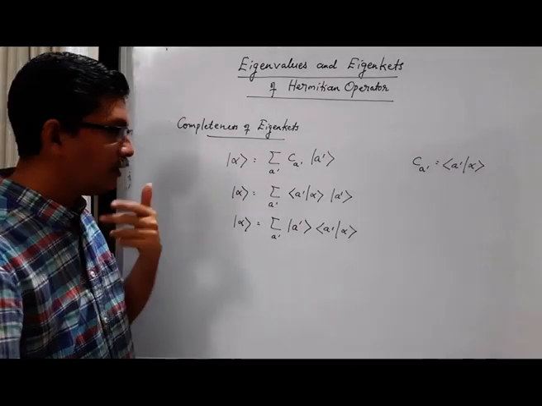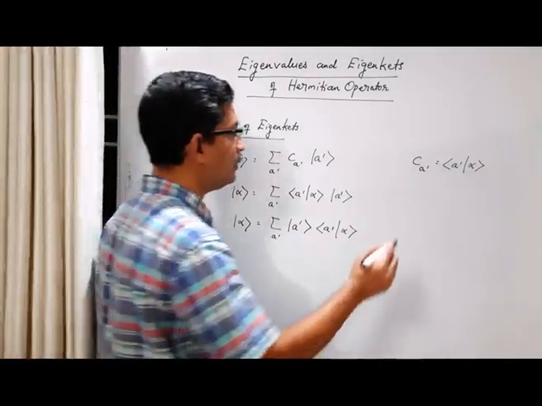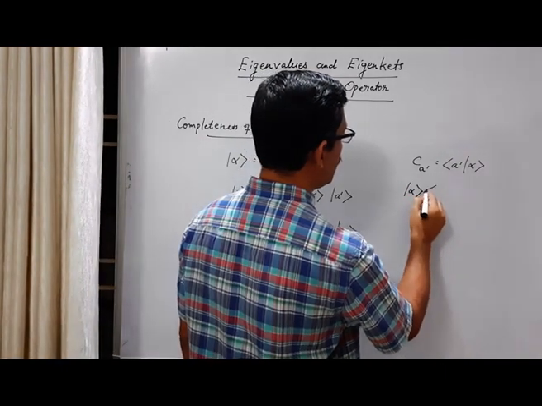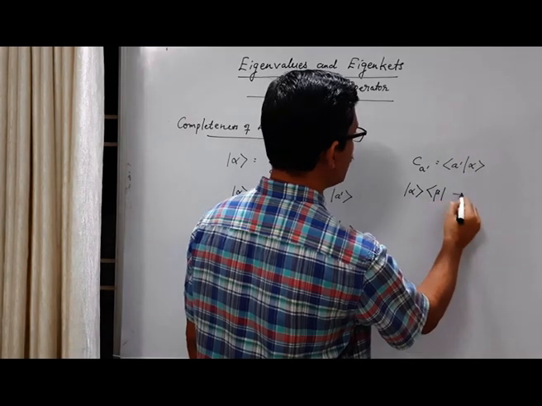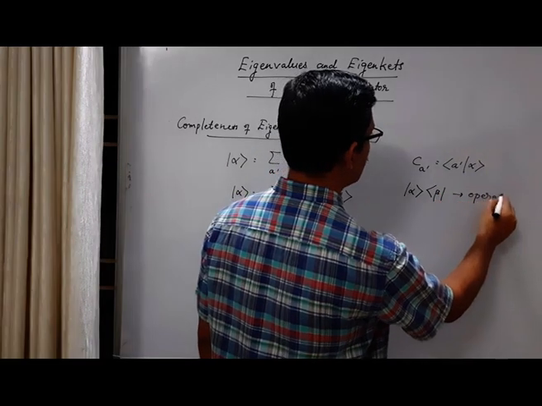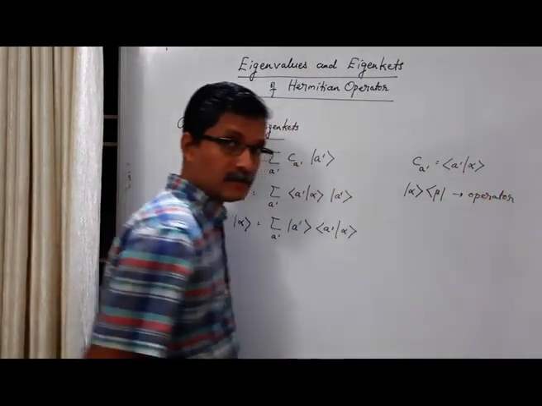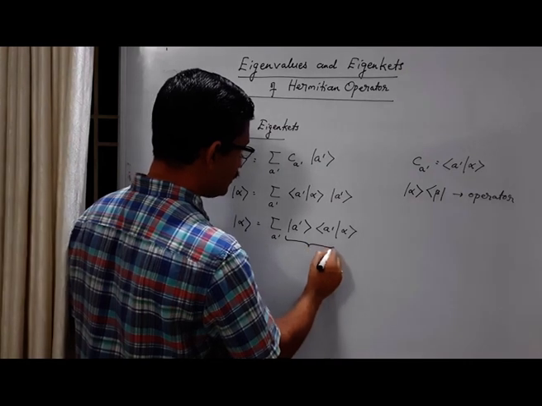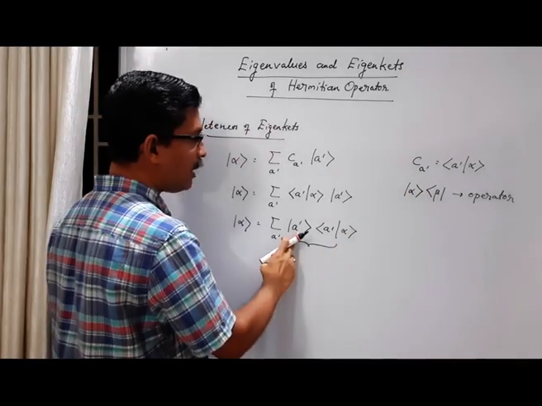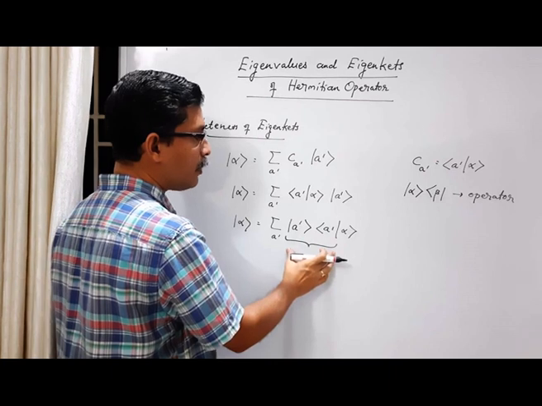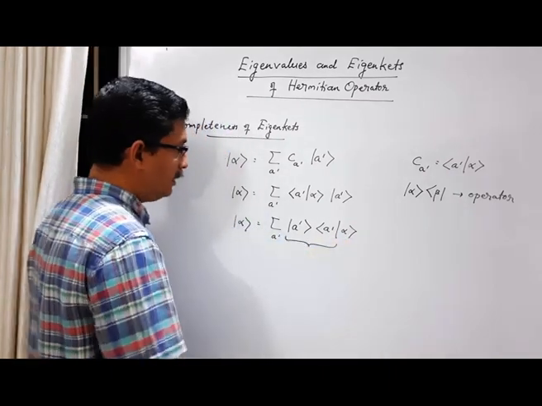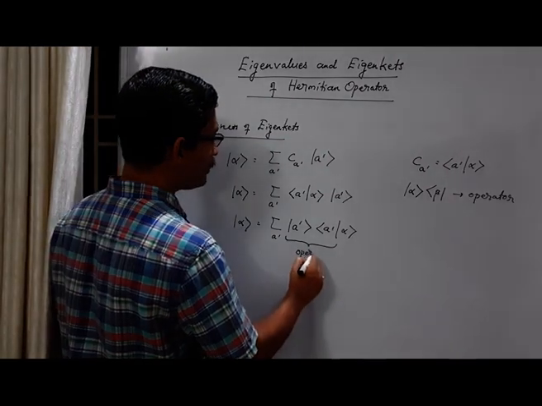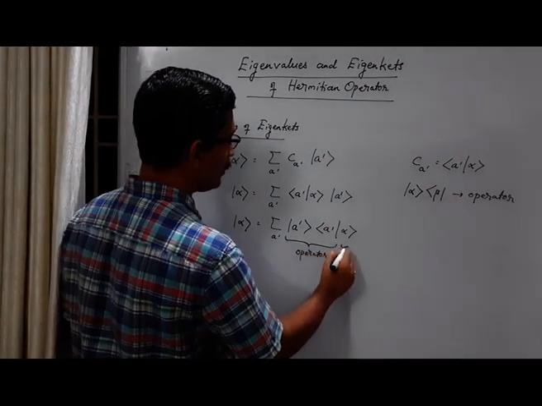Now in one of the previous classes we have learned that this quantity, ket alpha bra beta, is an operator. We have seen that. If you look at this expression, this part is in this form: ket A prime bra A prime. So you can look at this expression and say this is some operator times a ket.